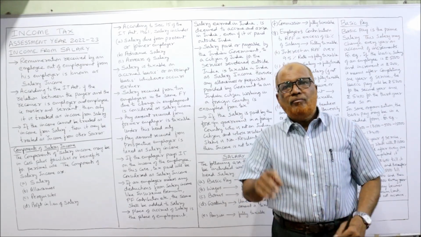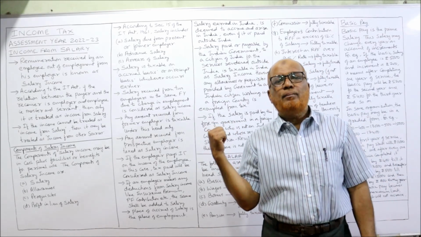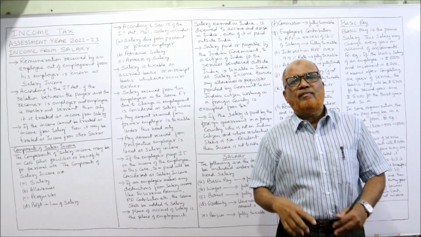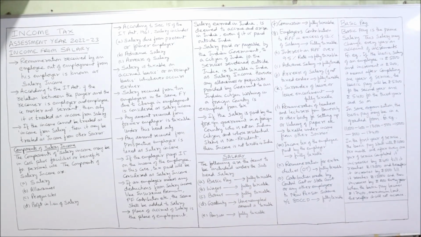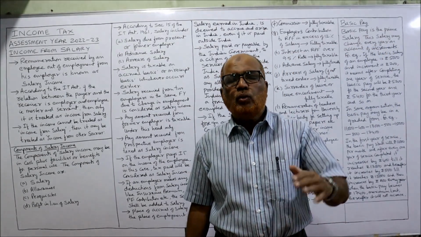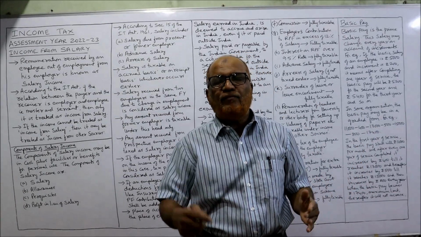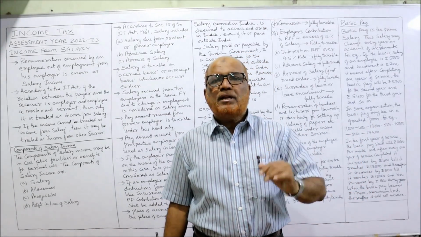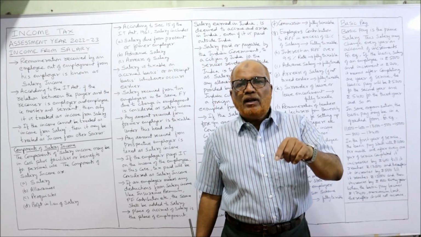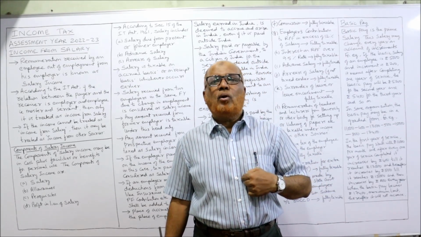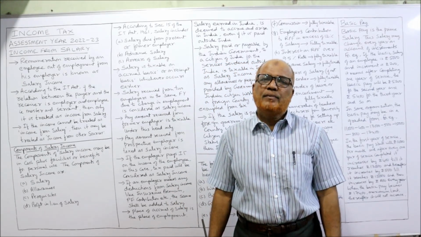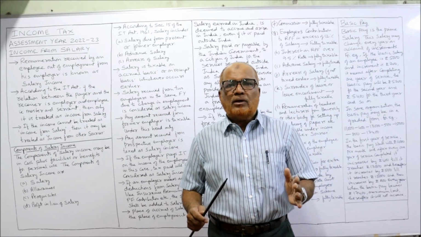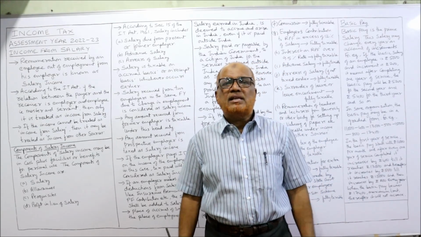The income tax of Mr. X is being paid by the employer. How much does the employer pay? Every month 5,000 rupees is deposited in the income tax department on behalf of Mr. X. So the Income Tax Act says, whatever income tax is paid by the employer on behalf of the employee will be added to salary income. Simple example, per month 50,000, 50,000 into 12, 6 lakh.